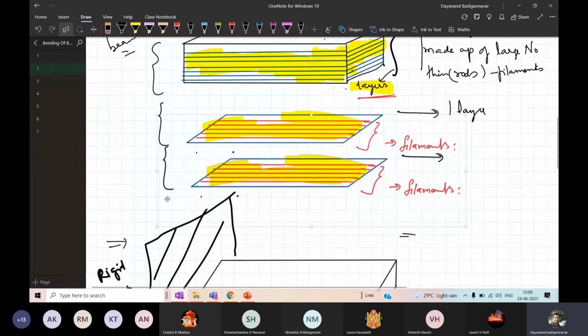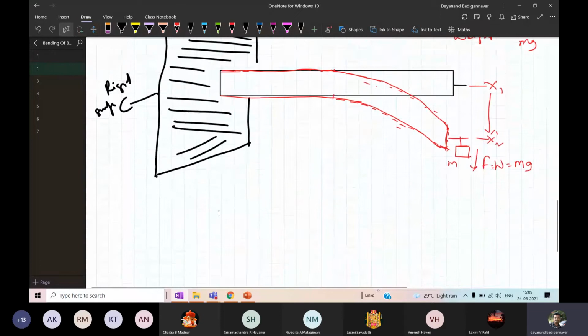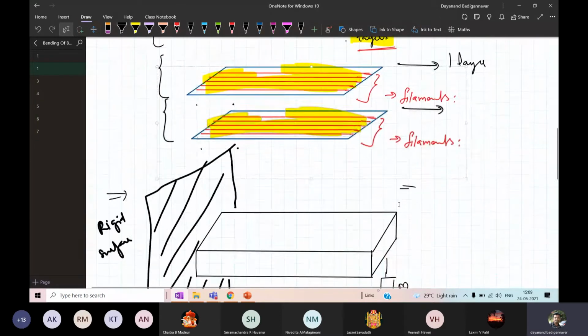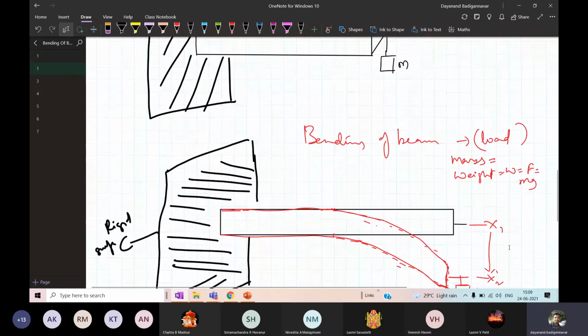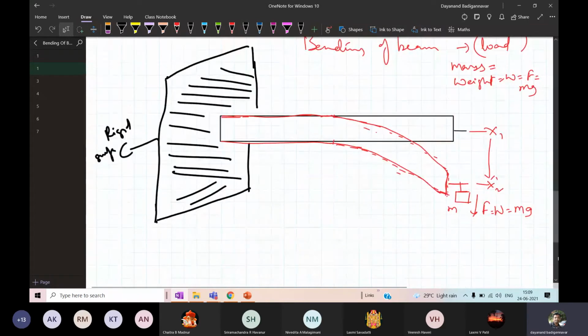Now look here, a large number of such layers. These layers are one below the other. Got it? Now I have applied the mass and bent it down, so all the layers in the material will also bend down. If you look at the diagram, there are a large number of layers in the material. I will draw the layers in a different color.